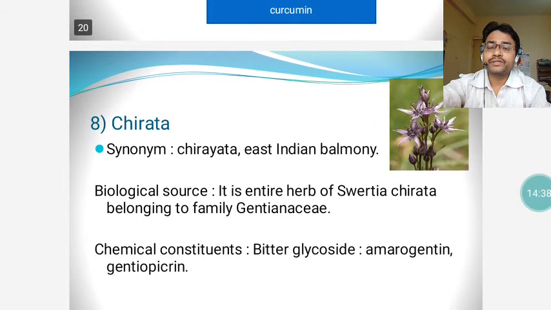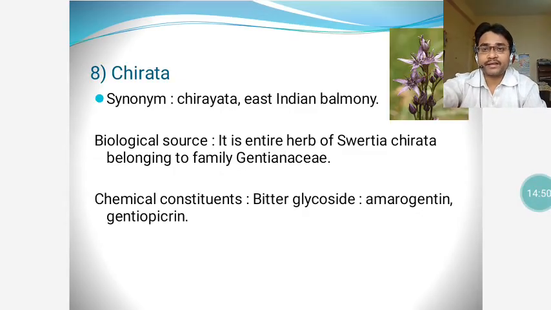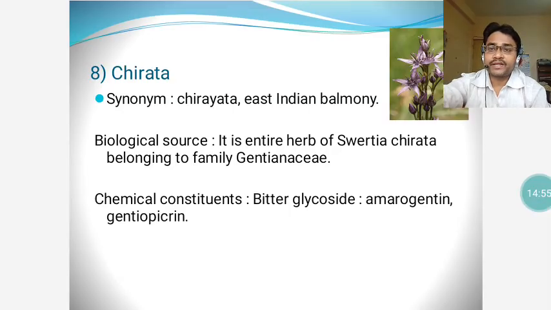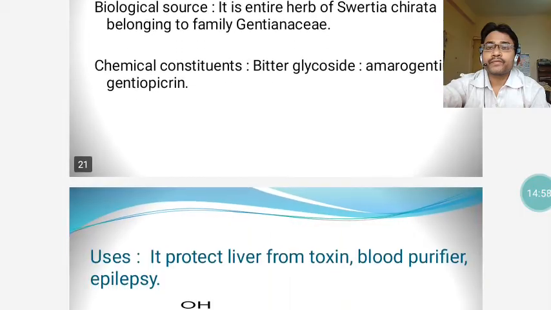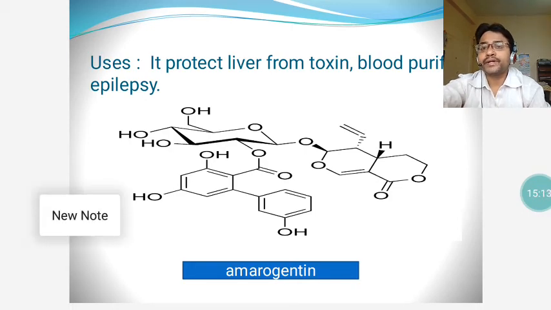So let us go to the 8th plant, which is Chirata. The synonyms include Chirayata, East Indian balmony. The biological source is Swertia chirayita, belonging to the family Gentianaceae. The chemical constituents include amarogentin, gentiopicrin. It protects the liver from toxins, so it reduces liver toxicity. It purifies your blood. It helps in epilepsy. The structure of amarogentin has been displayed. You can go through it.